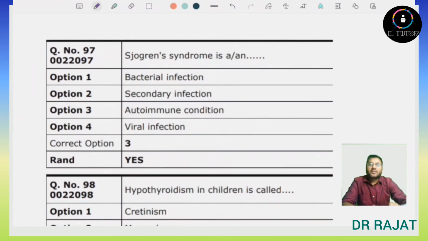Next question is Sjogren syndrome is. So we know that Sjogren syndrome is autoimmune disease. So it is a direct question. Answer will be option number 3, autoimmune condition.